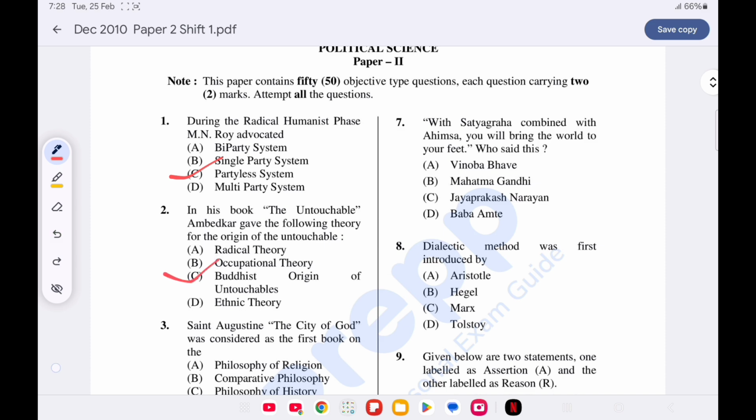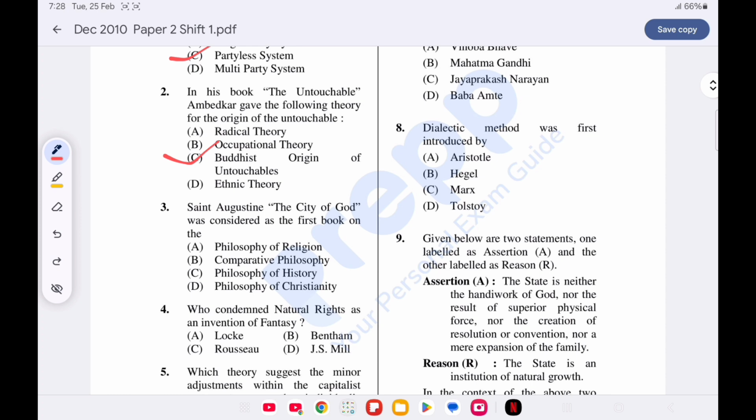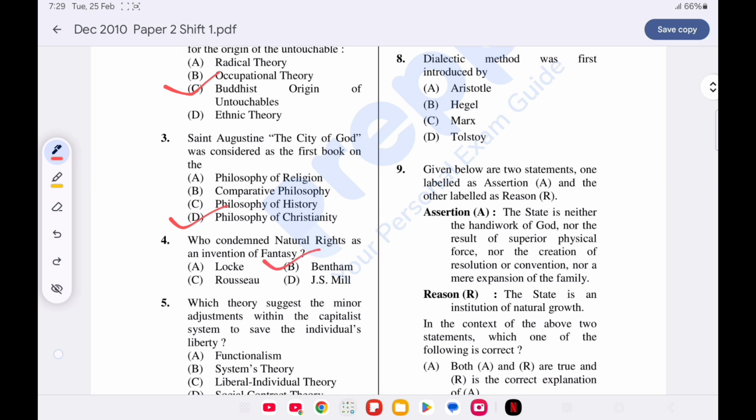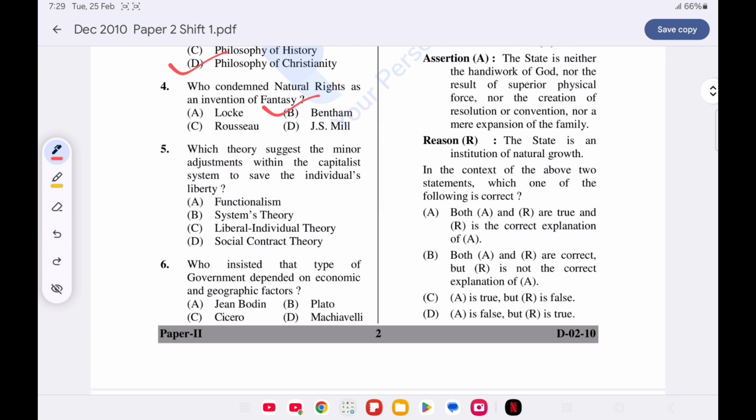Question number 3. Saint Augustine's The City of God was considered as the first book on the: option D is correct, philosophy of Christianity. Question number 4. Who condemned natural rights as an invention of fantasy? Option B is correct, Bentham. Question number 5. Which theory suggests minor adjustment within the capitalist system to save the individual's liberty? Option C is correct, liberal individual theory.